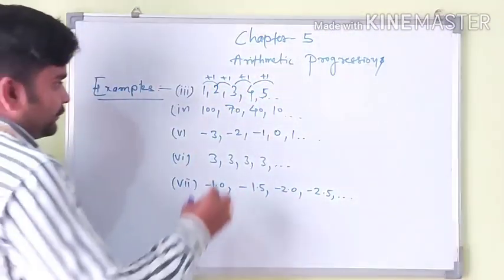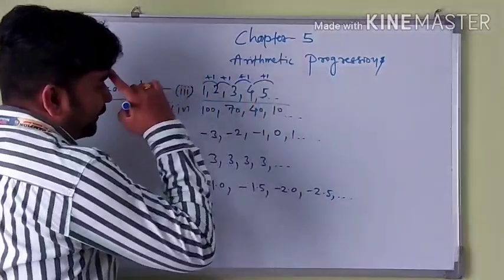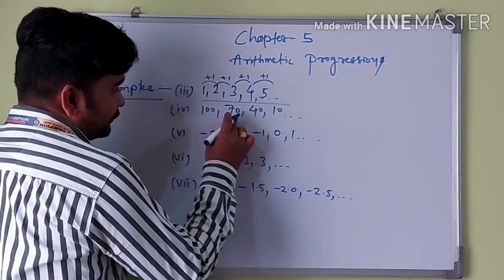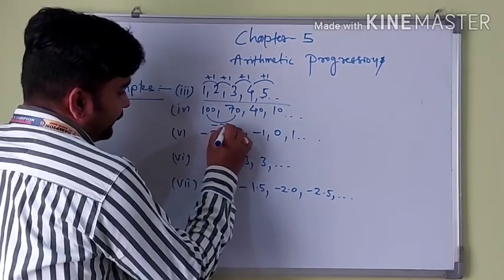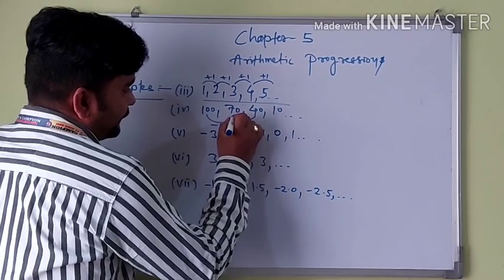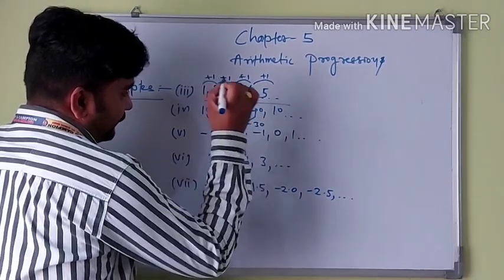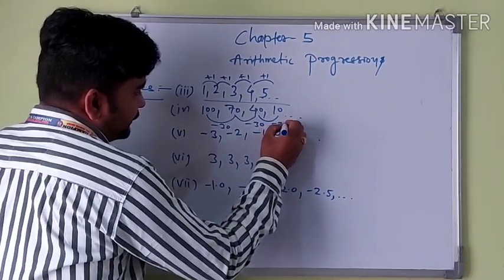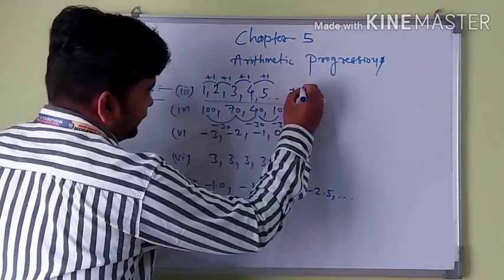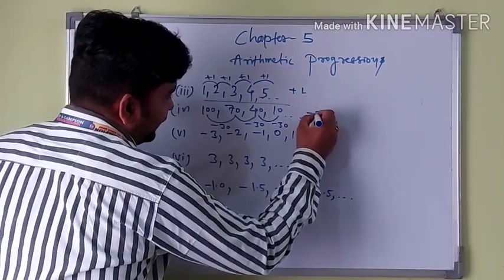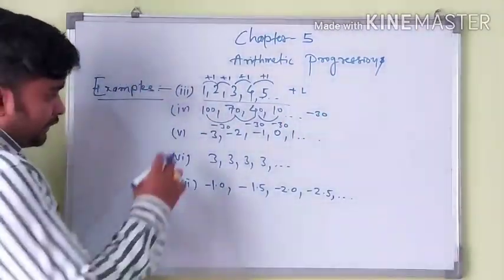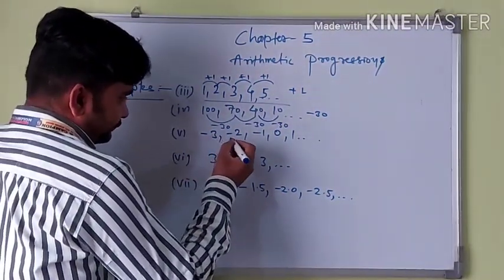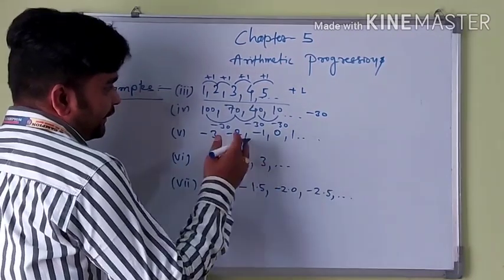Okay dear students, so there is an increment of 1, and here when we move from 100 to 70, there is a decrement of 30. When we move from 70 to 40, there is a decrement of 30. When we move from 40 to 10, there is a decrement of 30. That means here is a +1 increment, here is a -30 decrement, and here there is an increment.